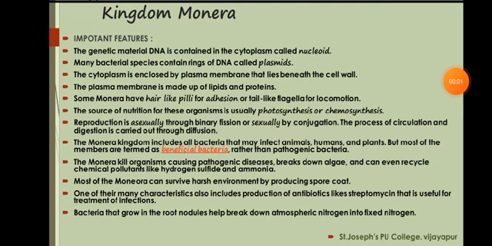Hi students, in the previous slide, as you know, about the five kingdom classification made by R.H. Whittaker. In that classification we saw five kingdoms. One of the important ones is kingdom Monera, or you may call it kingdom prokaryotes. We will understand some main features about the same kingdom Monerans, or prokaryotes, in this slide.